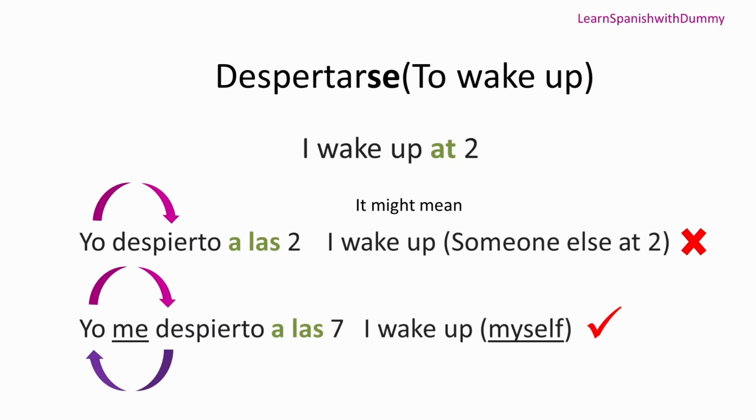So if you are saying that you woke up yourself at 7 o'clock, then you need to say yo me despierto a las 7. Now this is correct. It means I wake up, and it shows that you're talking about waking up yourself. That's what despertarse means. Every time you're talking about waking up yourself, yes, we need to put the pronoun here.